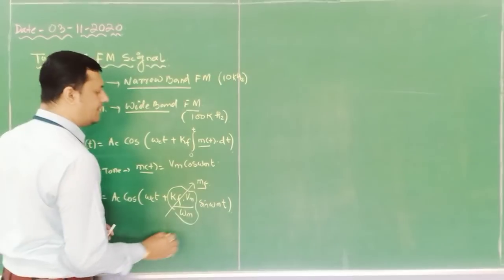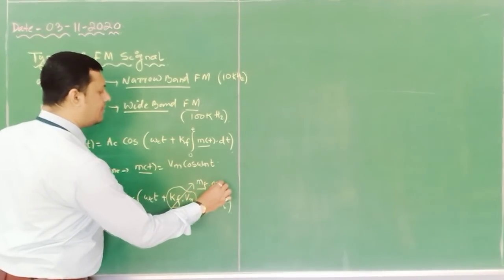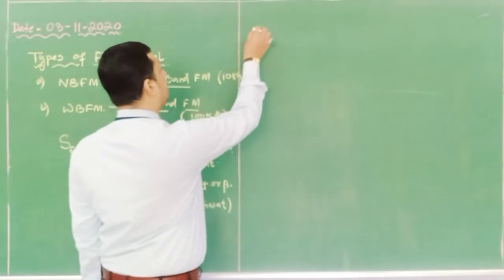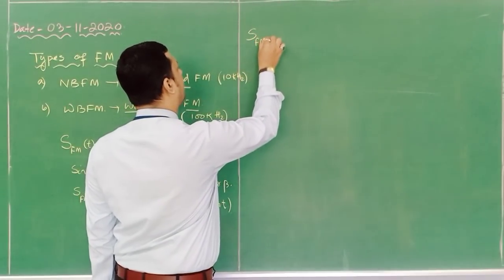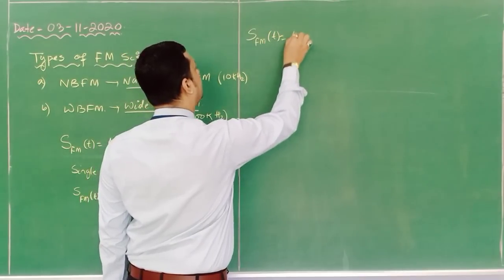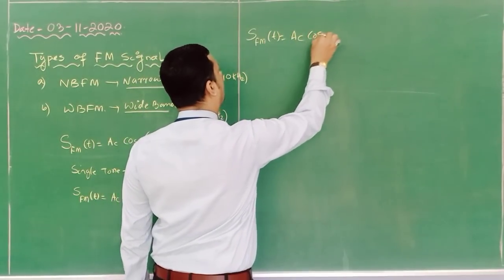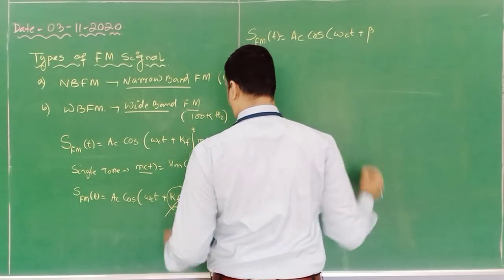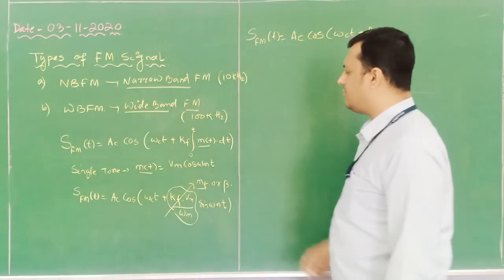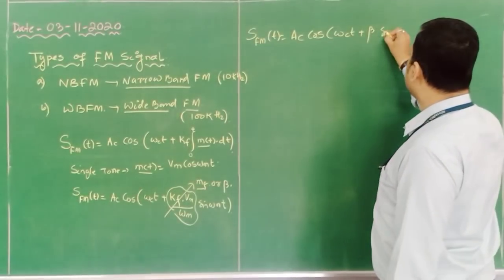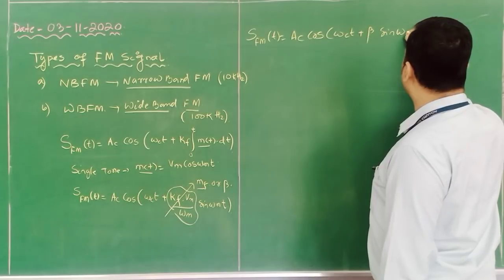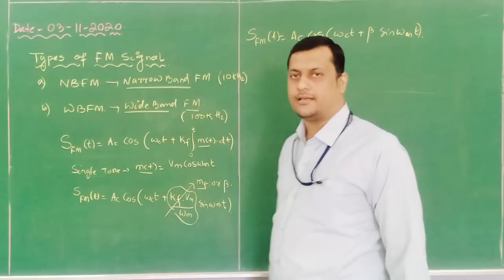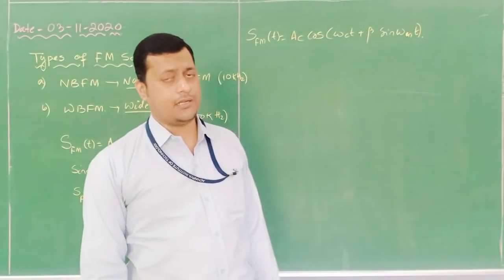We can write it either as mf or as beta. So my general expression for the FM signal is Ac cos(ωct + β sin ωmt), where Kf Vm by ωm is replaced by β. This is the equation for a single tone FM signal.